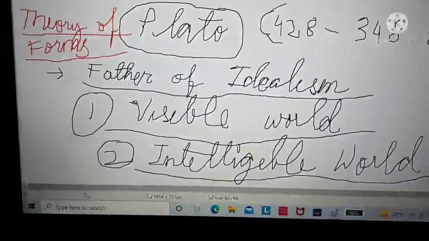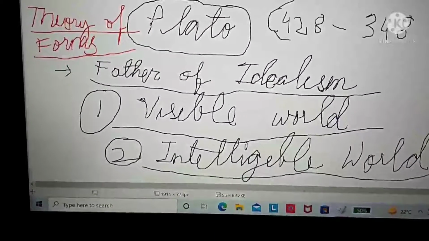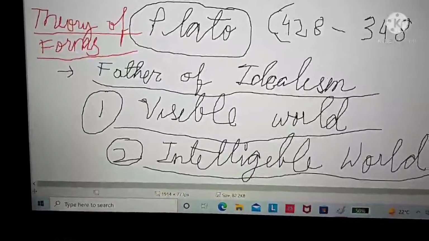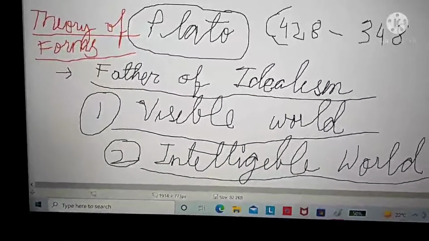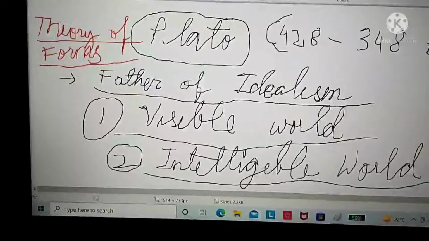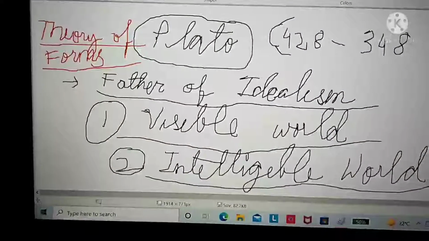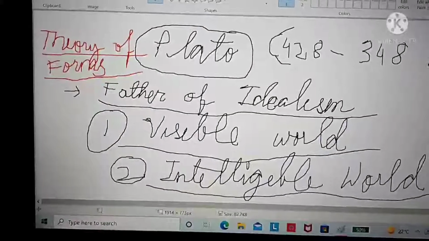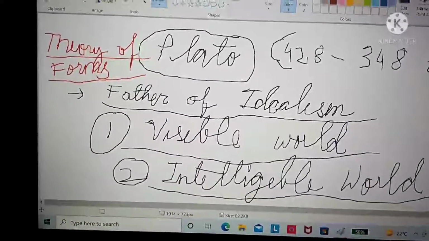So the ideal form is innate always. Even 50,000 years ago, it was the same. The objects, the ideas, the answers, everything was the same. And after 50,000 years, everything is going to be the same.